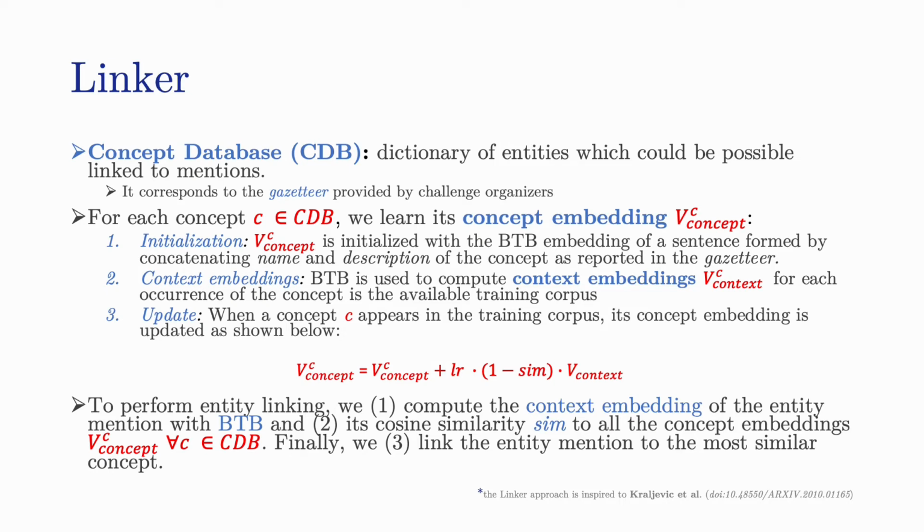Concept embeddings are basically obtained with an iterative approach, which first initializes them with the embedding of their name and description from the gazetteer, and then updates them with their context embeddings computed with the transformer backbone each time they occur in the training set. When an unlinked entity mention is encountered, its context embedding is compared with all the concept embeddings stored with cosine similarity.